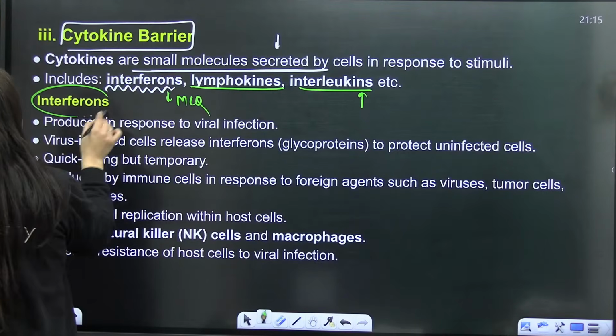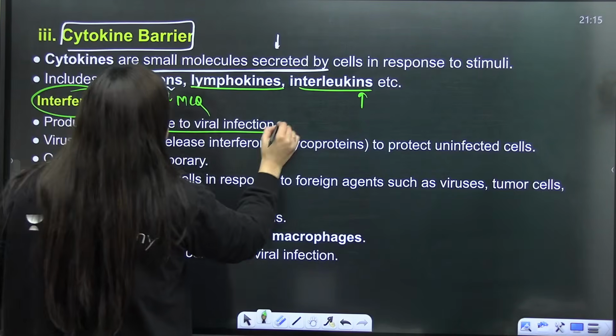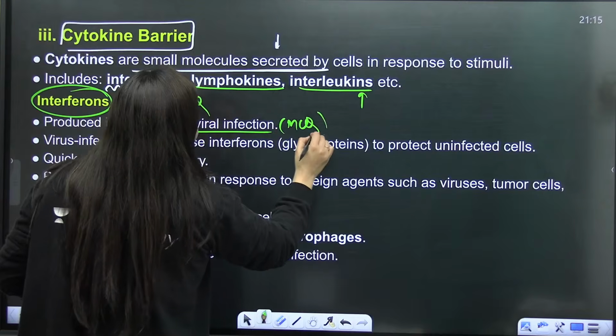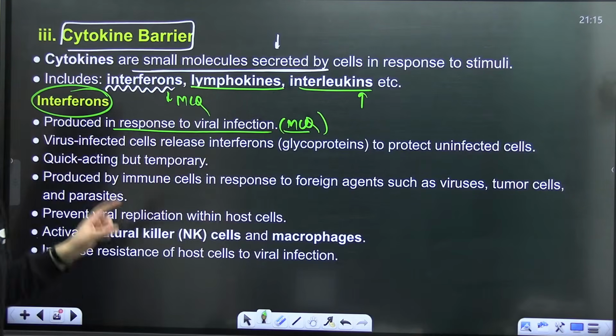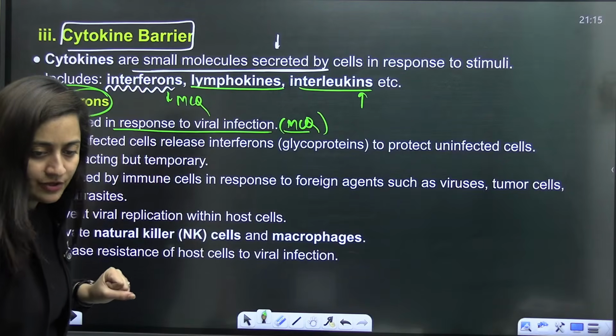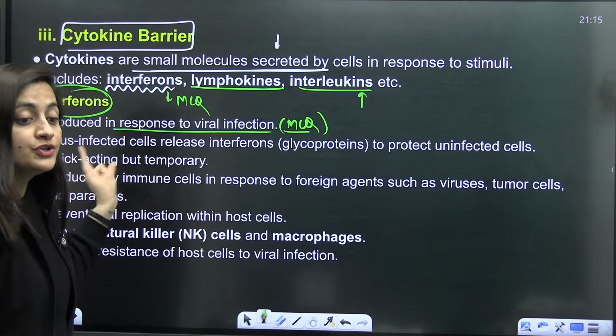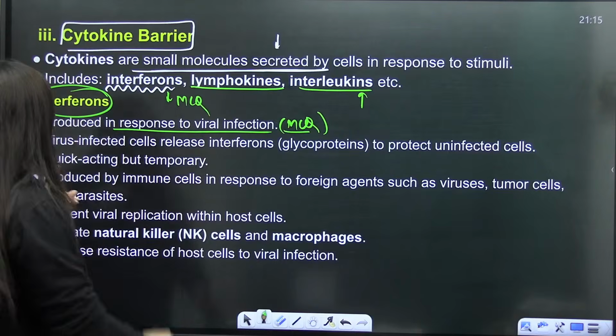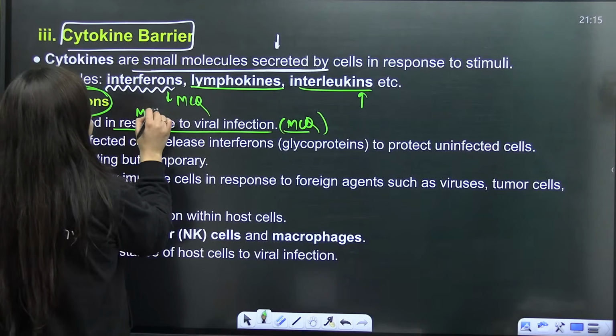When you are talking about the interferons, they are produced in response to viral infection. Is that clear? They are produced in response to viral infection. So this is something which is very, very important.